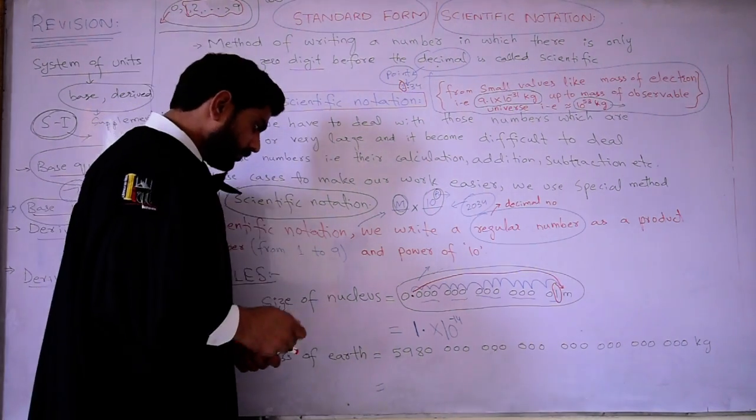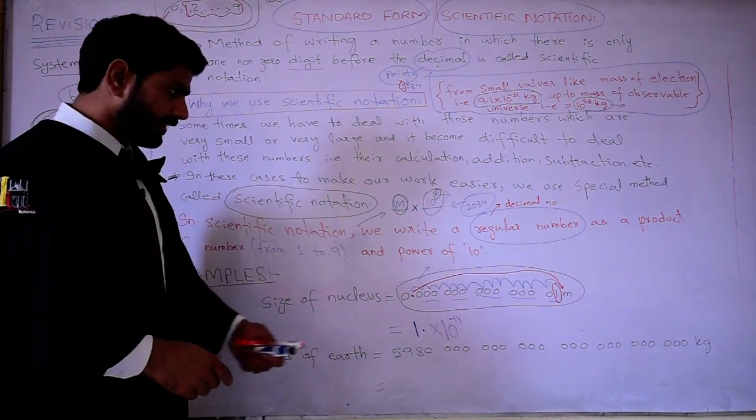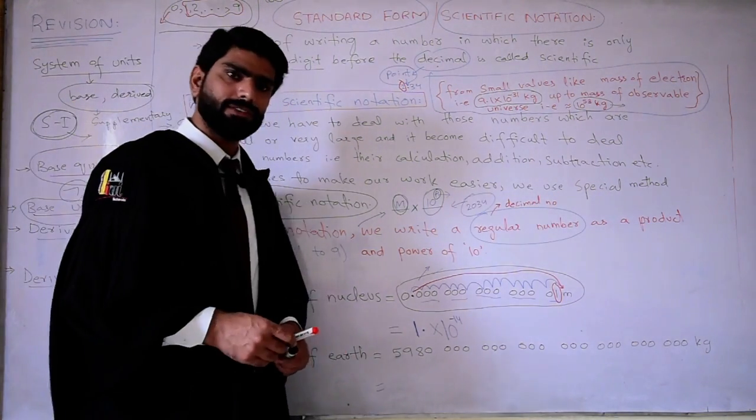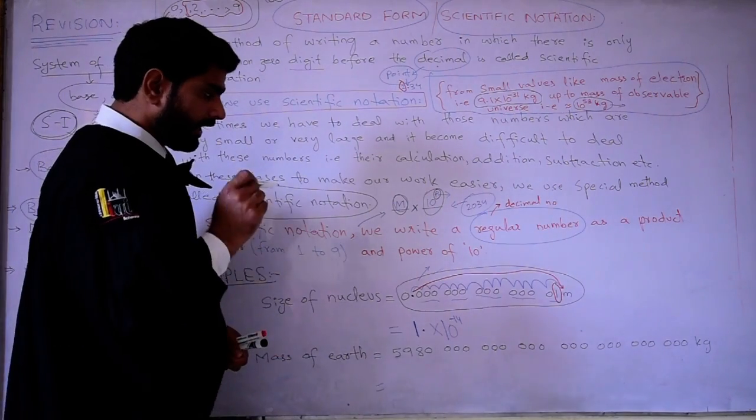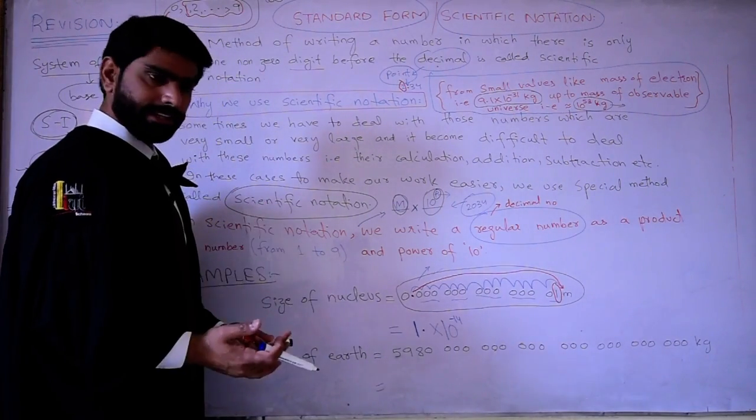Okay, let's move toward the next example, mass of earth. This is the value of the mass of earth. We can write it in scientific notation. How can we write it? First of all, check where the decimal is in this number.